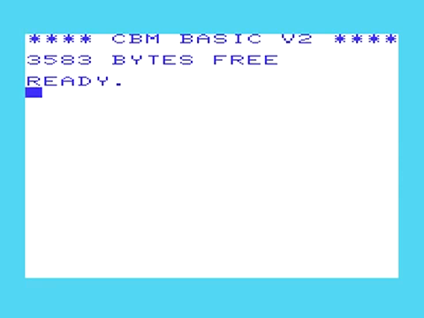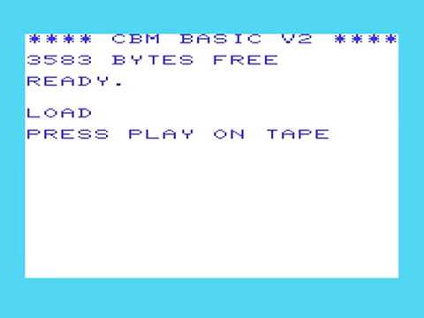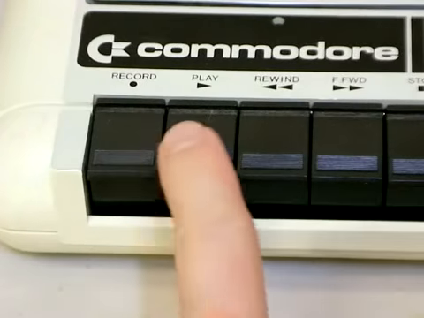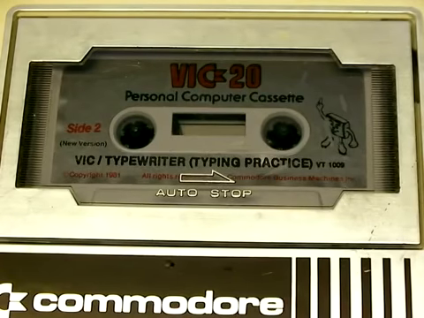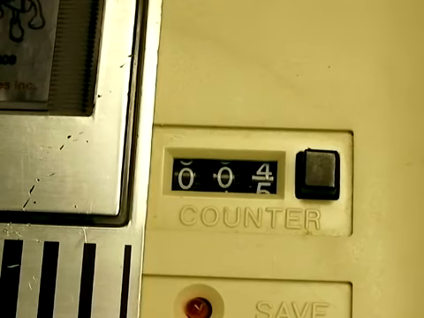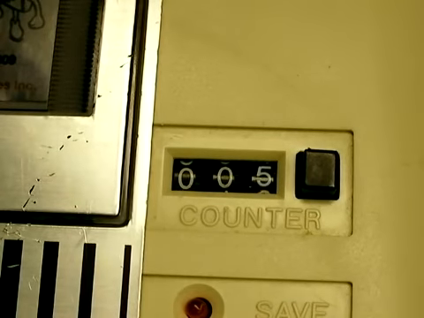To load from cassette, simply type the word load in BASIC and it will instruct you to press play on tape. Once it detects that you have pressed play, it will start searching for the first program it finds and begin to load it. If you save many programs on a tape, it is helpful to note down the tape counter position so it's easier to find in the future.